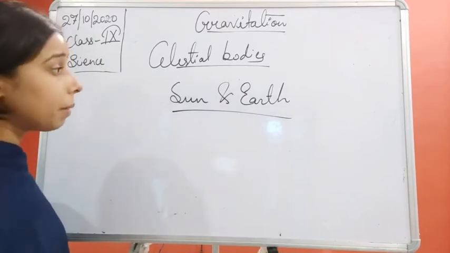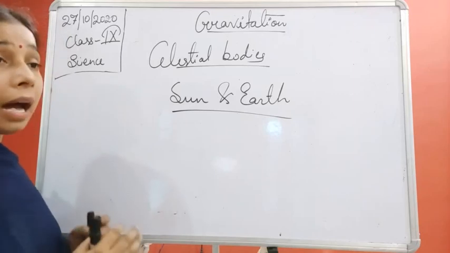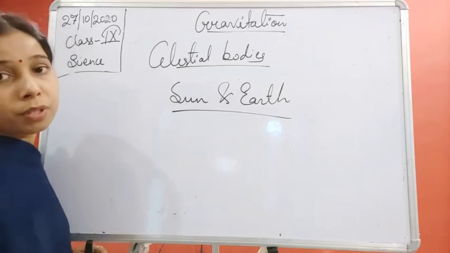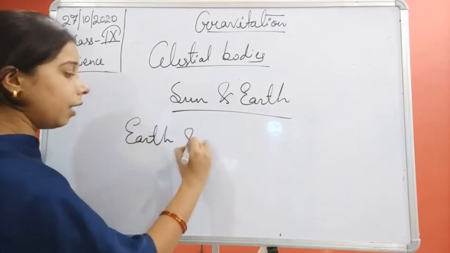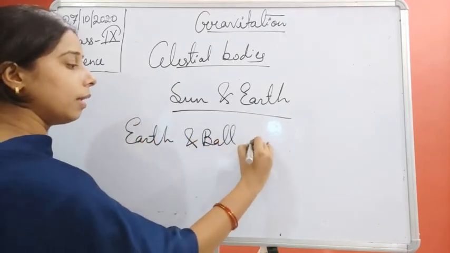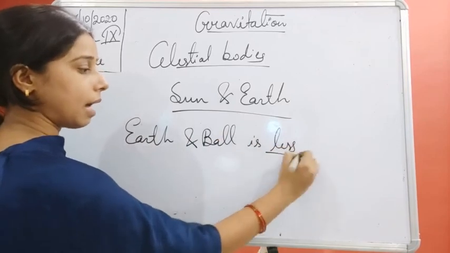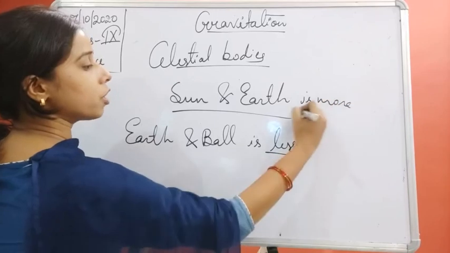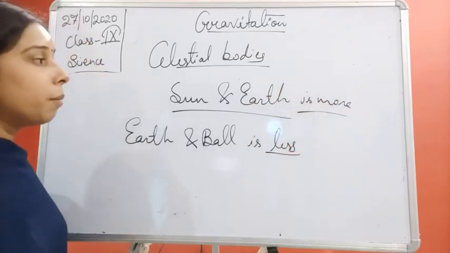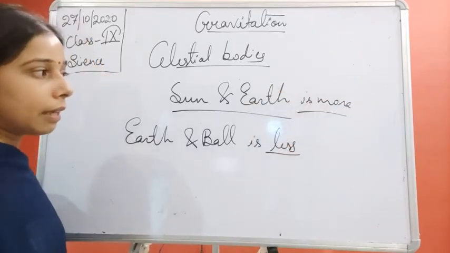Yes, both of them exert a force on each other, and the gravitational force acting between the earth and the ball is very small compared to the gravitational force acting between the two celestial bodies, the sun and the earth.